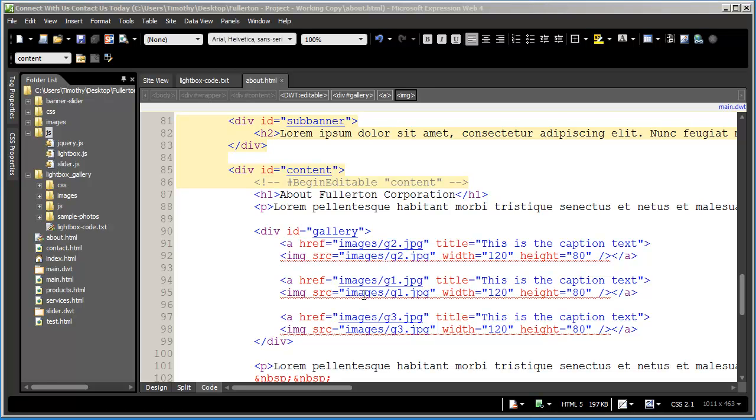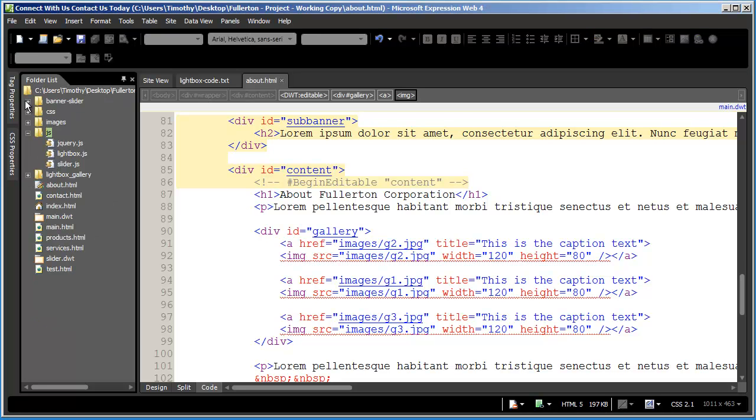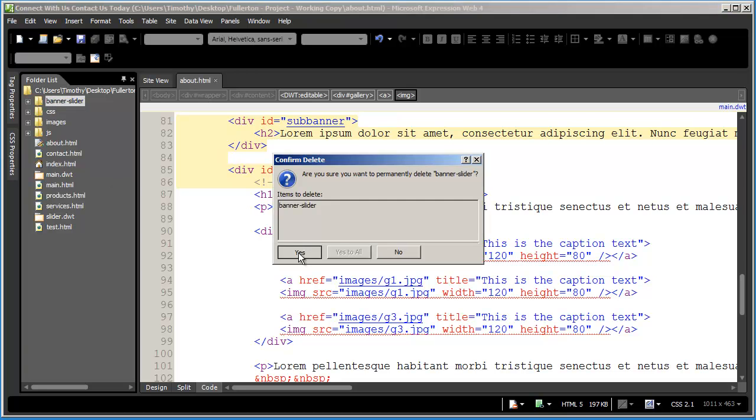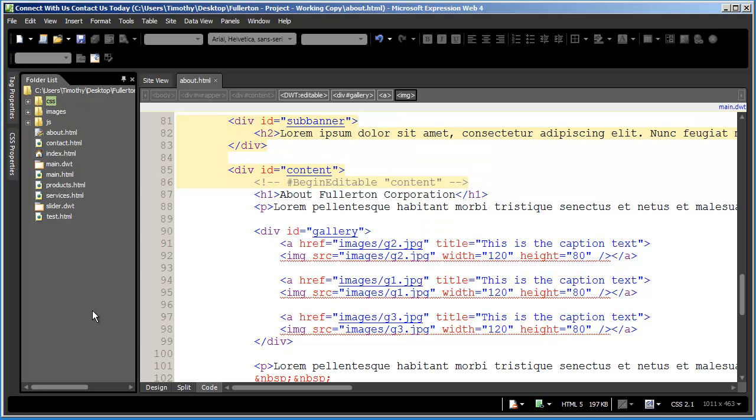Well, we're all through with both the lightbox and the banner slider here. And we've added everything from these 2 folders that we're going to need for these 2 effects. So I'm going to delete these folders by right-clicking on them and selecting Delete. Right-click on the banner slider folder there and delete, and that'll get rid of that extra stuff that we don't need in our site.